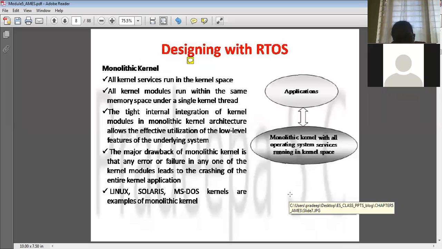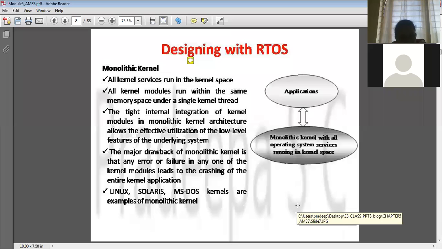So these are the examples of the monolithic kernel. Do you understand what a monolithic kernel is? Only one single thread and the same memory space is given for the kernel, which will do all the essential operating system services. If any one of the modules or services allotted to it crashes, the whole system crashes. That is a disadvantage of this monolithic kernel architecture.